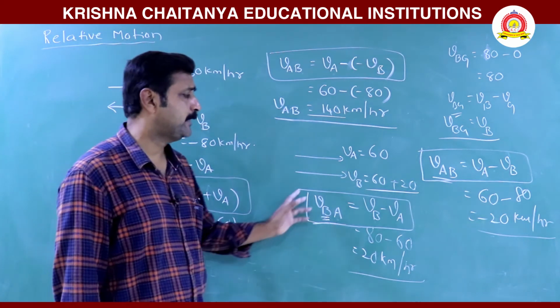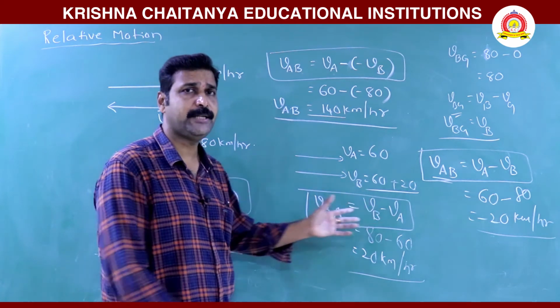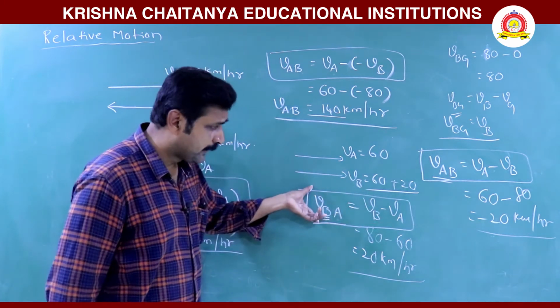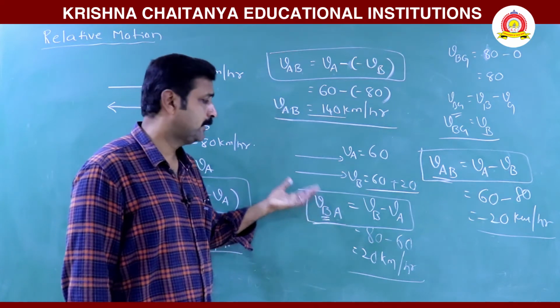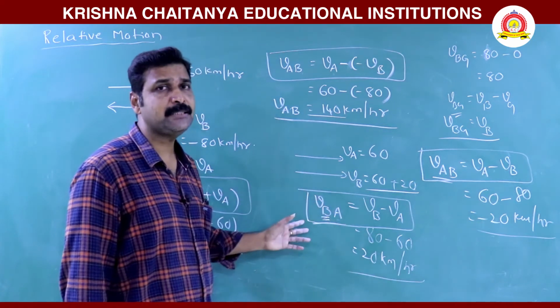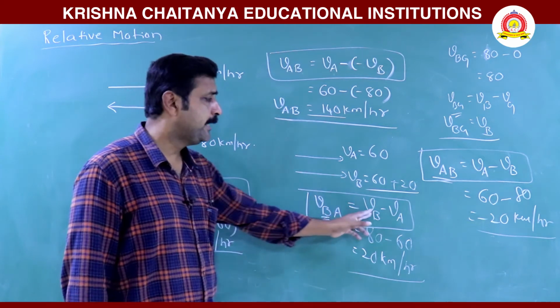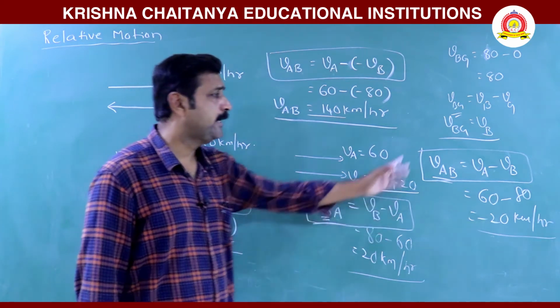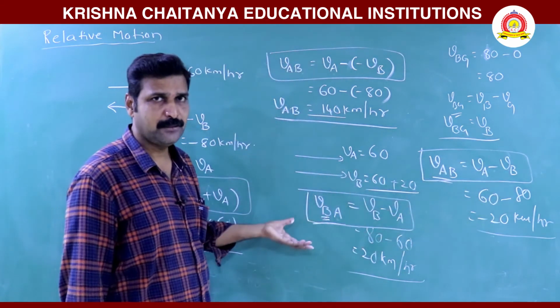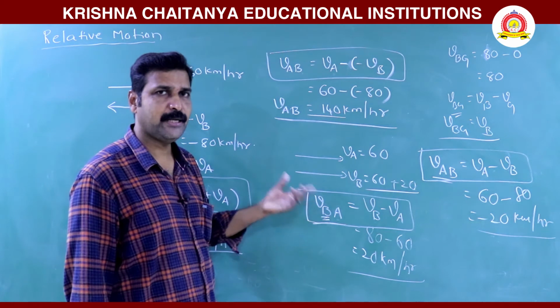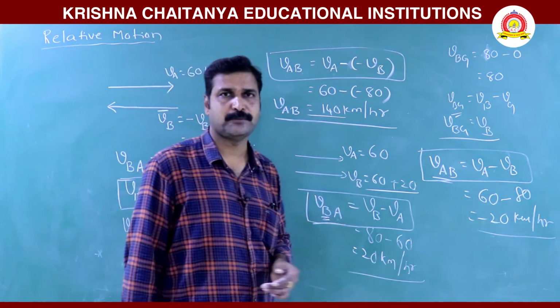Acceleration of A with respect to B, acceleration of B with respect to A. Just differentiating velocity, what do we get? Acceleration. So the same terms are replaced with acceleration: AB minus AA, AA minus AB, like that. Here acceleration is replacing velocity. That's it. We can write for accelerations also.